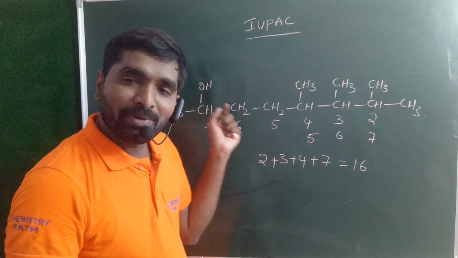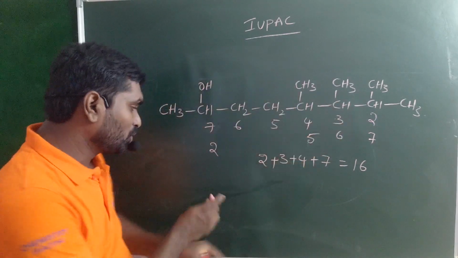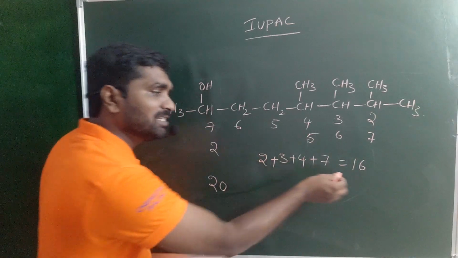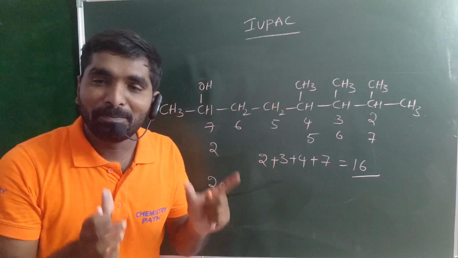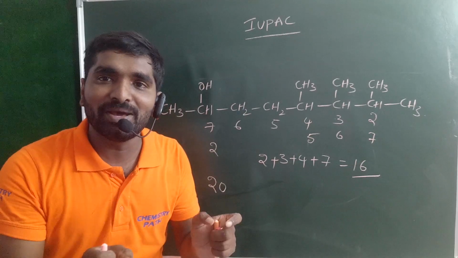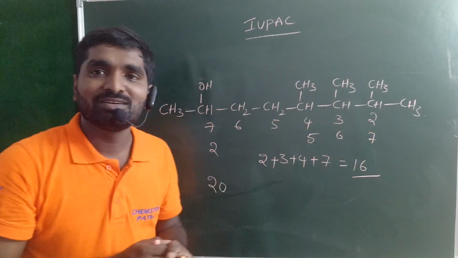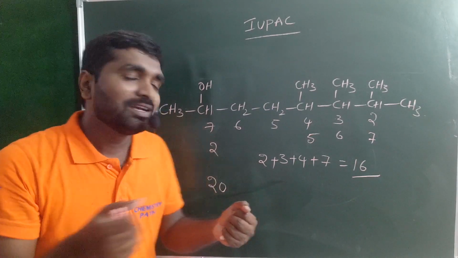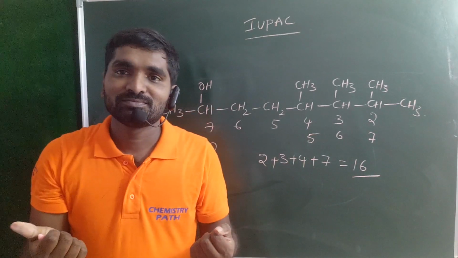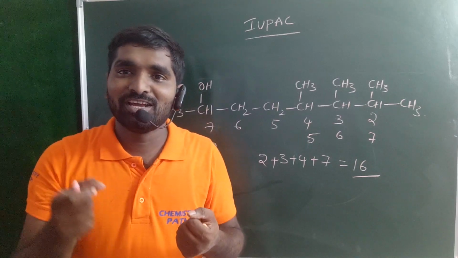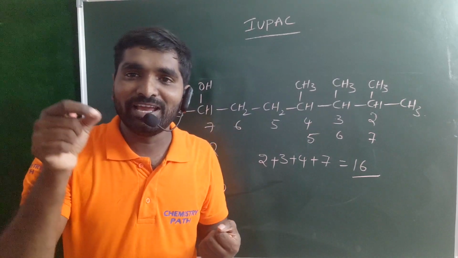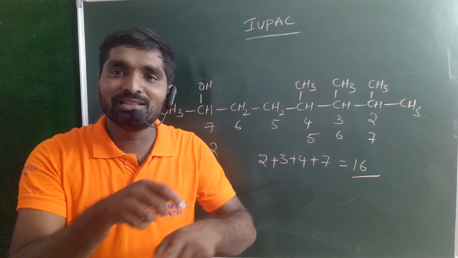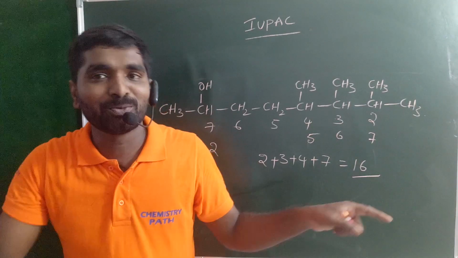That means if numbering starts from the left hand side, the total sum is 20. If numbering starts from the right hand side, the total sum is 16. But you should start the numbering from the left hand side, even though the sum is higher. Why? Because OH is our hero. When a hero is present, the hero always gets the least number. When a hero is present, all the IUPAC rules are ruled out.